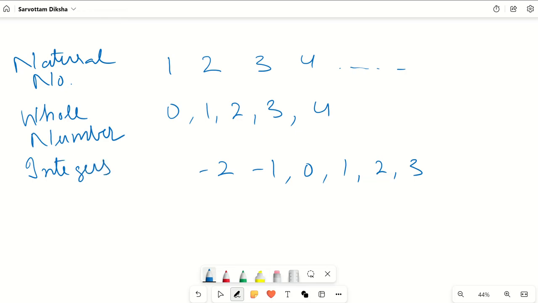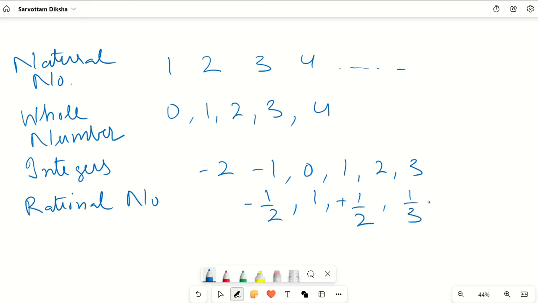And after integers, they said we can't deal with just wholes. We need fractions. We need rational numbers. And in rational numbers, we have both negative and positive fractions. These are not the only fractions possible, I am writing only a few. For example, minus 1 by 3, minus half, and all these are rational numbers.